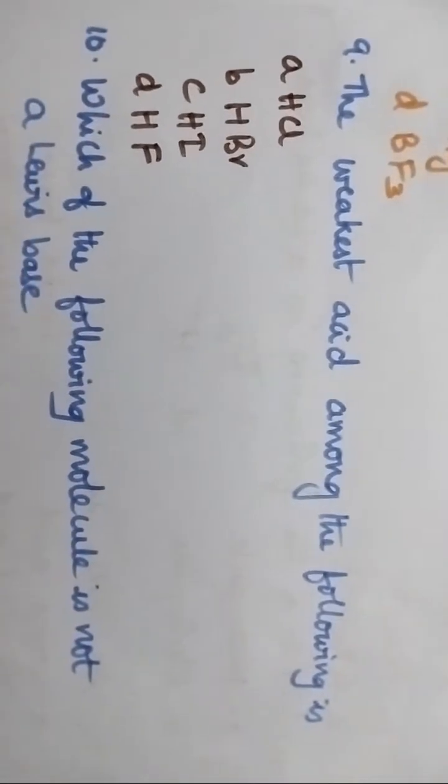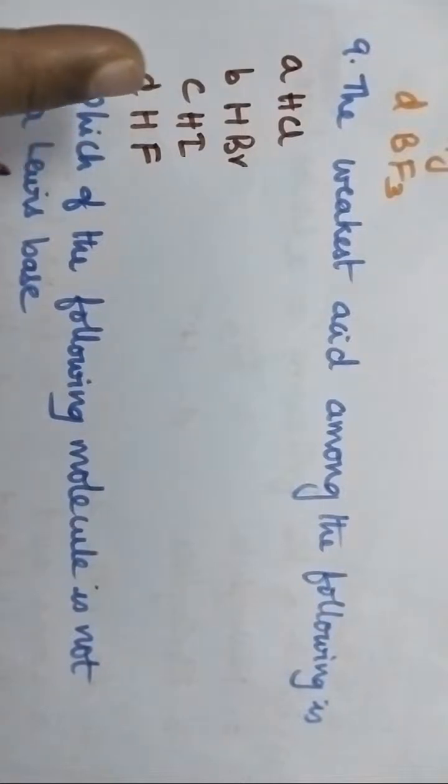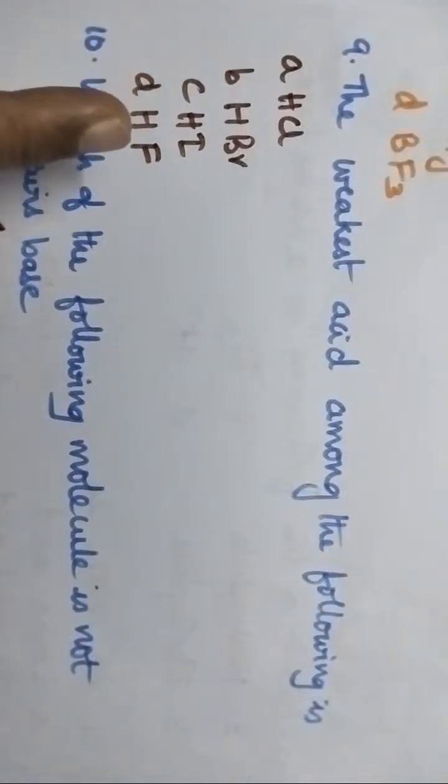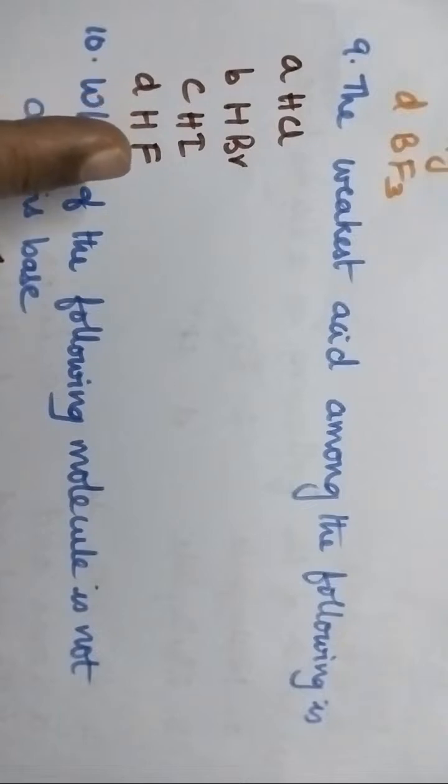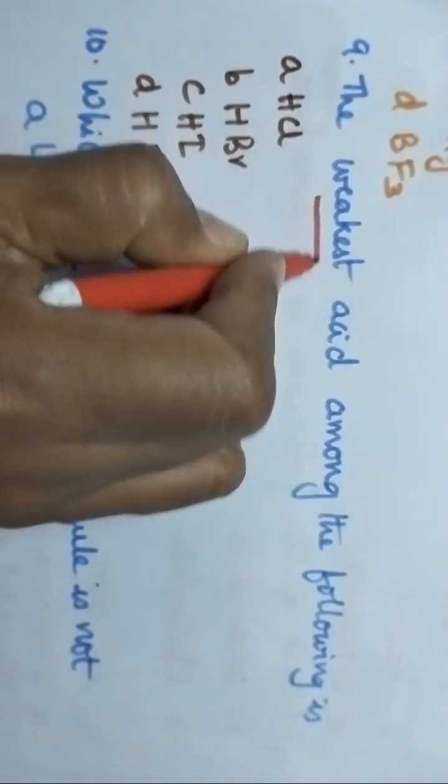The weakest acid among the following is. All the given options are hydrohalogenic acids. So you are supposed to identify the weakest acid among the following. Sriram, at once check your option.